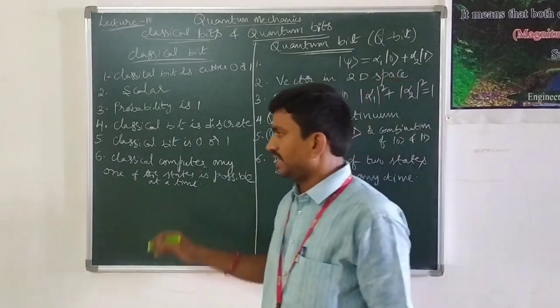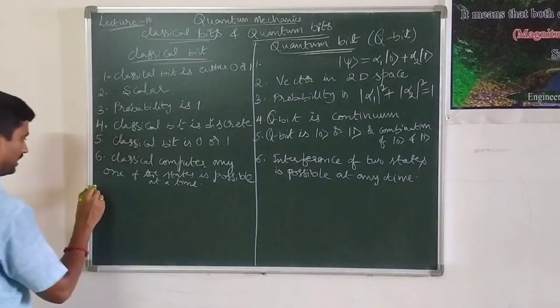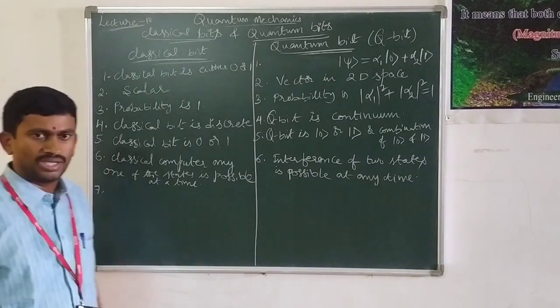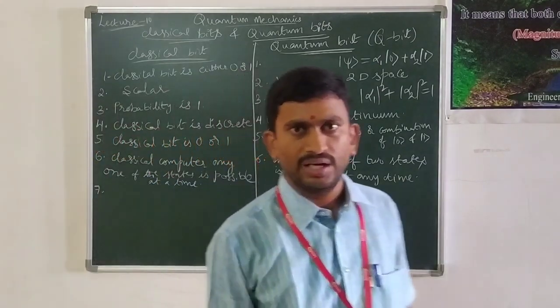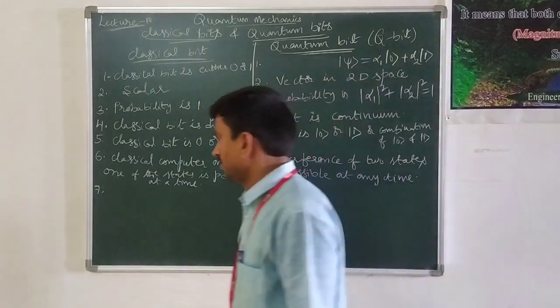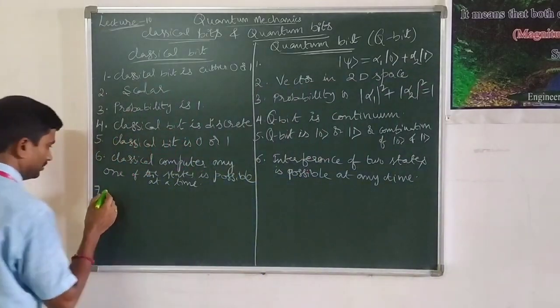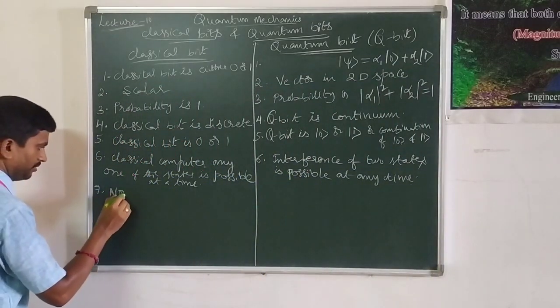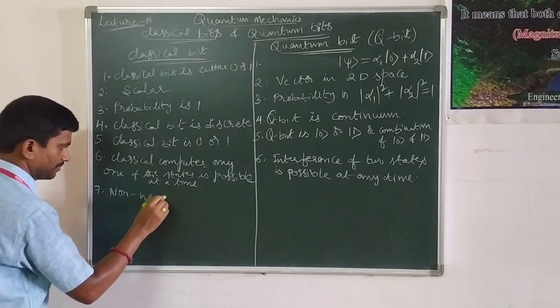And then the next important difference is that the classical computer utilizes only non-negative numbers for the representation of data. It uses only non-negative numbers.